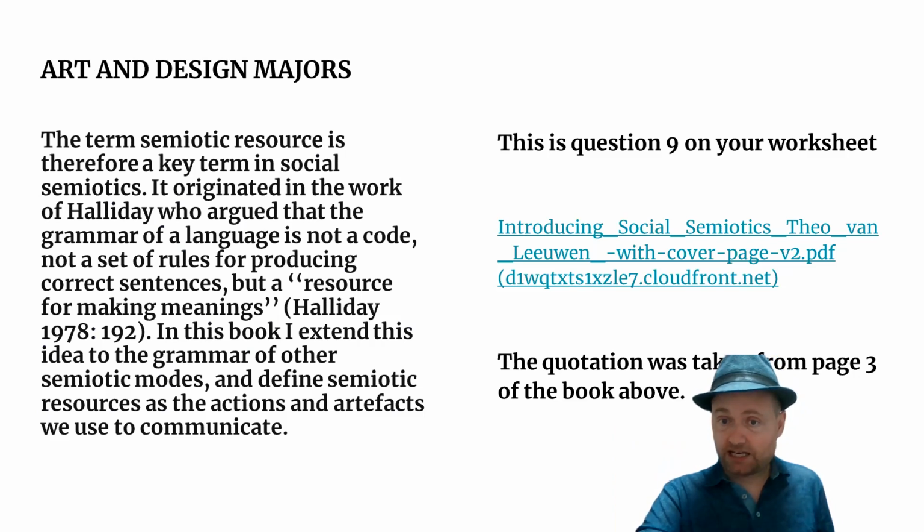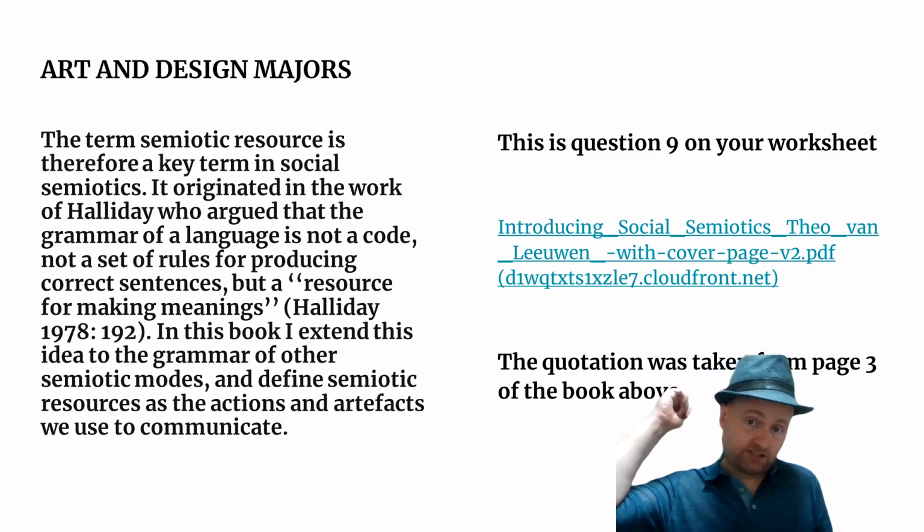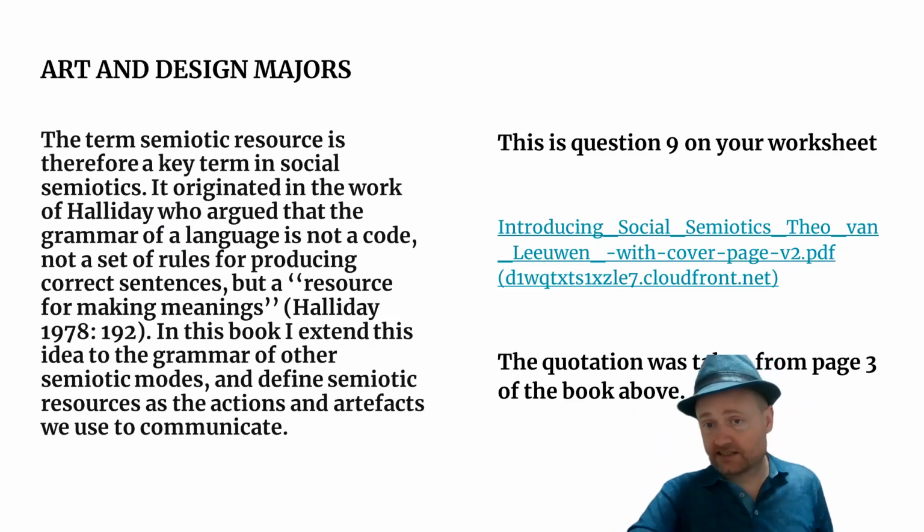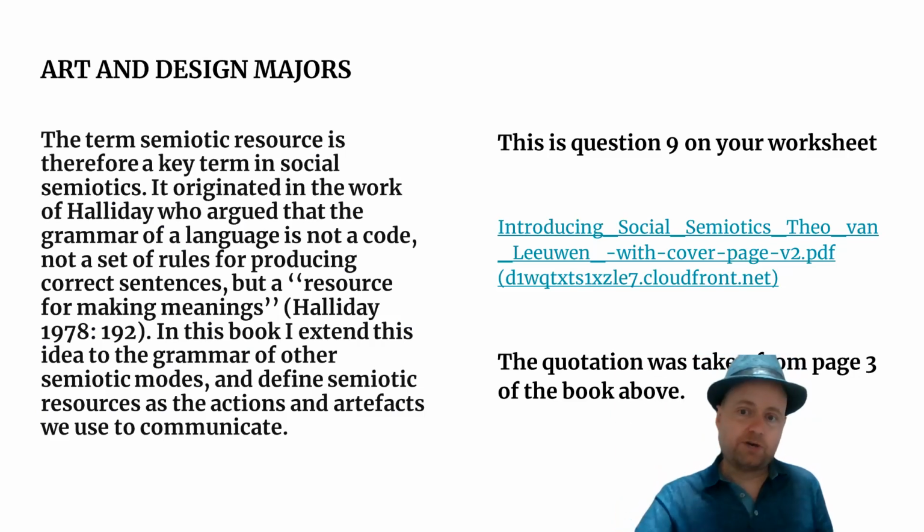the quotation from Halliday. So rewrite it in your own words and then include the citation for both of them. So it will be Halliday as cited in the article behind me, or Halliday 1978 as cited in the article behind me.